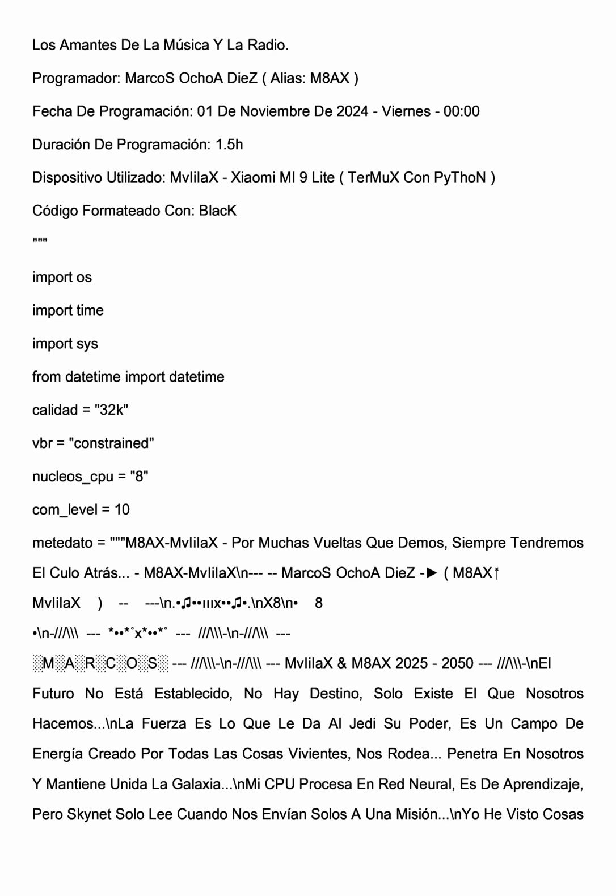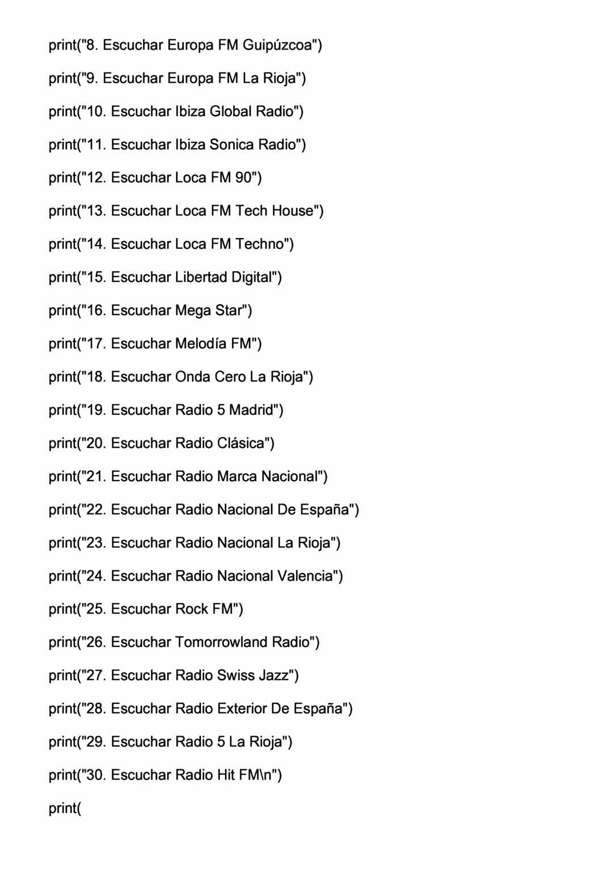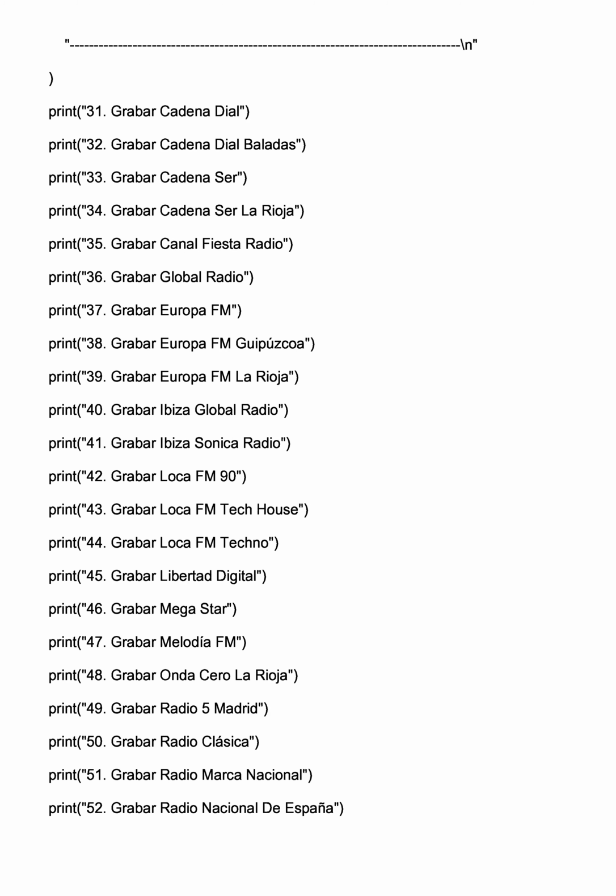Exactly, and the choice of Opus format. That's interesting. That caught my eye, too. It's a sign of someone who appreciates quality. Absolutely. So we're calling this one M8AX radio, based on a little signature we found in the code, like a digital fingerprint left by the creator. I like that. It's dated November 1st, 2024, so it's pretty new. And from what we can see, it's got a pretty simple UI, real-time recording, support for multiple stations, even lets you tweak the recording quality.